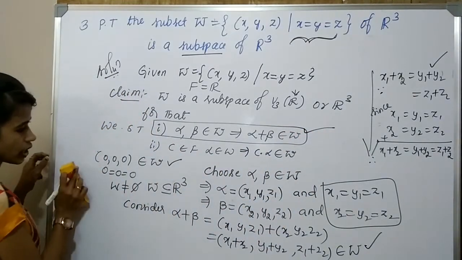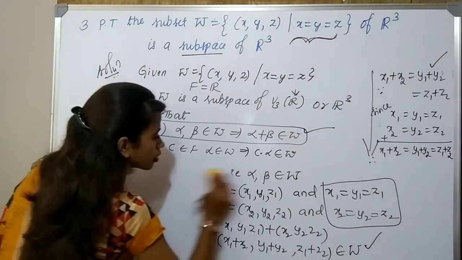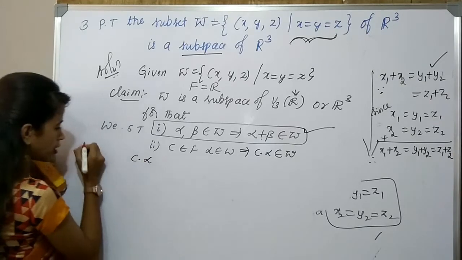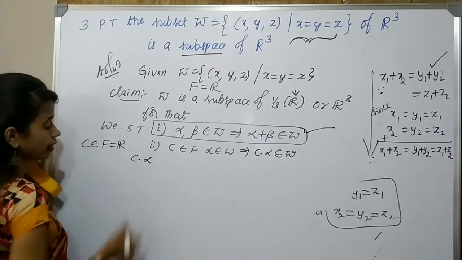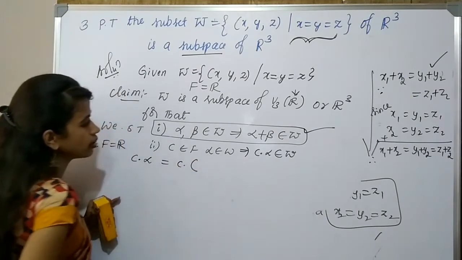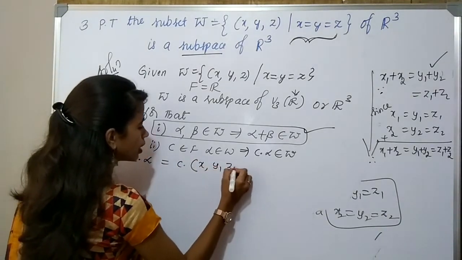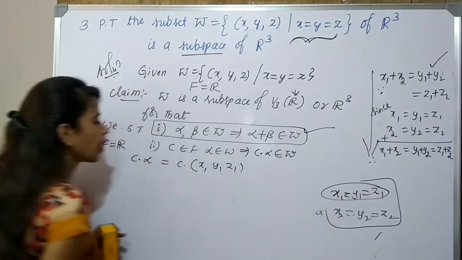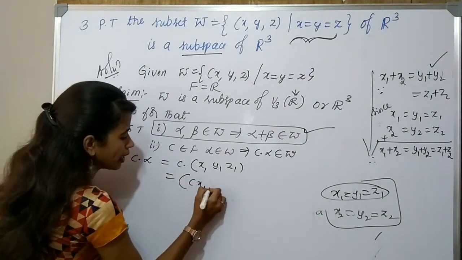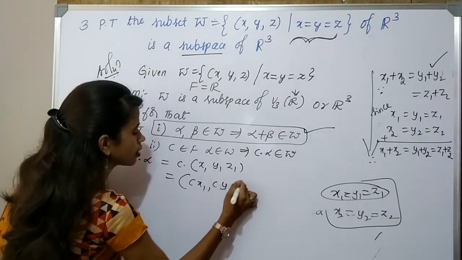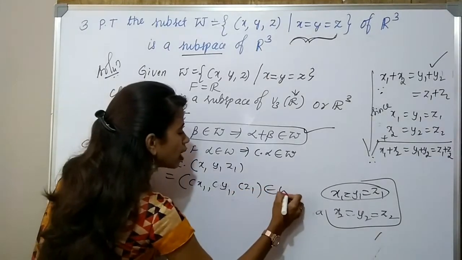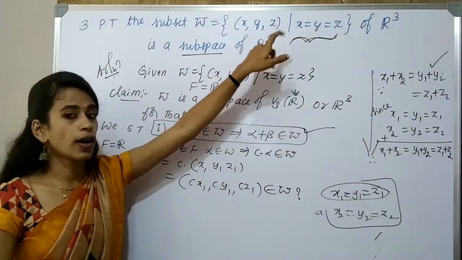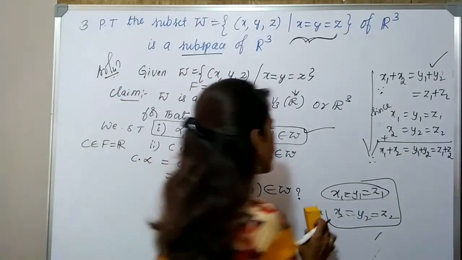So next, the second condition. For that, consider c dot alpha, where c belongs to F. F is nothing but the field, here the real numbers. What is alpha? Alpha looks like x1, y1, z1, and in fact x1, y1, z1 must be equal to one another. Now, if I multiply by c, within the bracket we get cx1, cy1, cz1. Does it clearly belong to W? To be in W, it must be a triplet, and all the coordinates must be equal to one another. So are they equal?